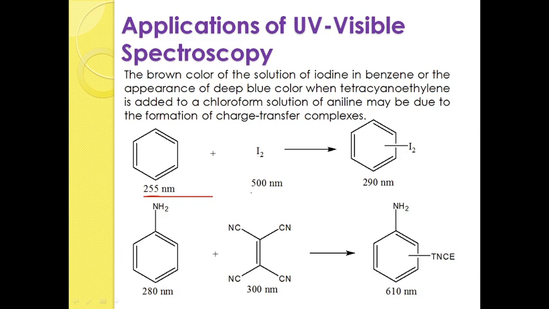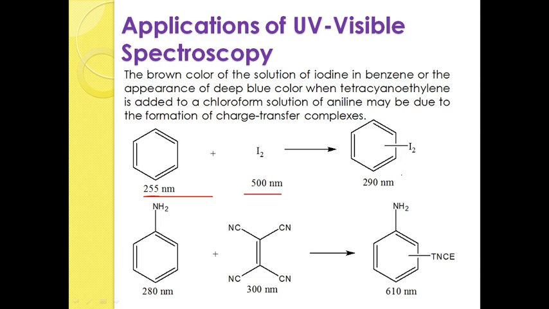And the spectrum of iodine will be at 500 nanometers. 500 nanometers will give a particular color, because it falls in the visible region, 400 to 800 nanometers. That means iodine is a colored compound, specifically blue in color, right. When iodine is mixed with benzene, there must be the formation of a charge transfer complex.